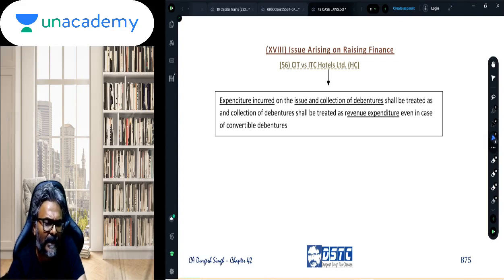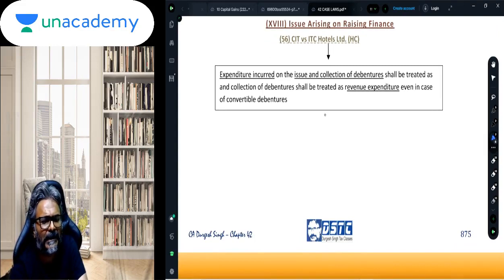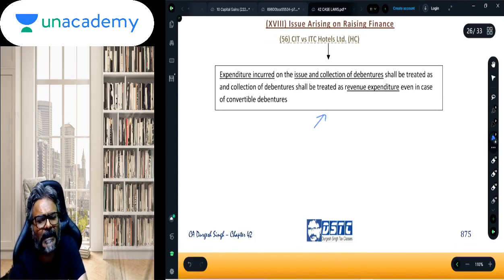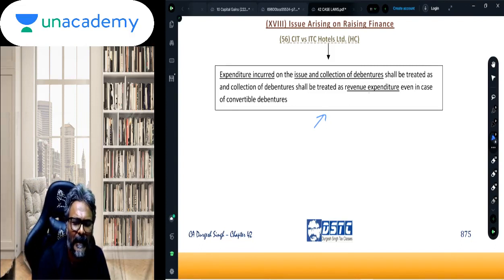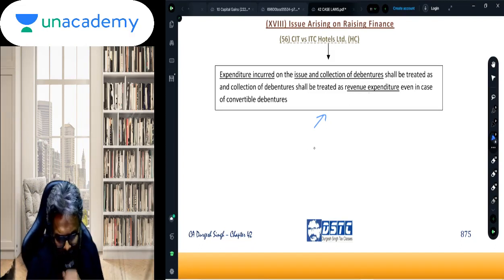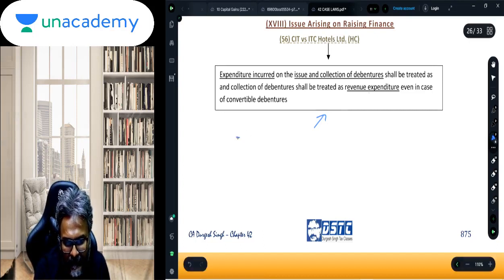Issue arising on the raising of finance. Now students, the question that was there: expenditure incurred on the issue of debentures shall be treated as revenue expenditure. Students, always keep in mind the two things. This is very popular in the adjustments. Students, just write this case.